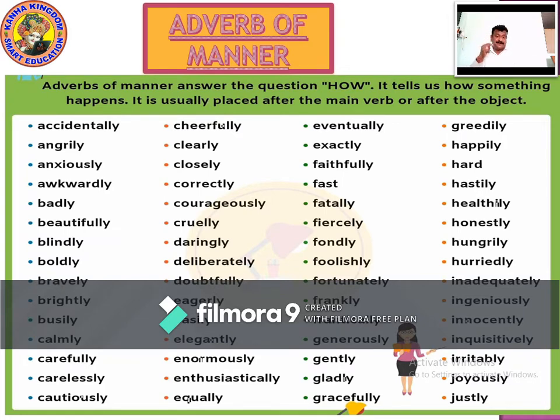Eventually is used after a verb. Everybody who came to the dinner had their food, but while eating they ate greedily. They ate greedily. Ate is a verb, an action. Everybody ate greedily. Everybody went angrily.